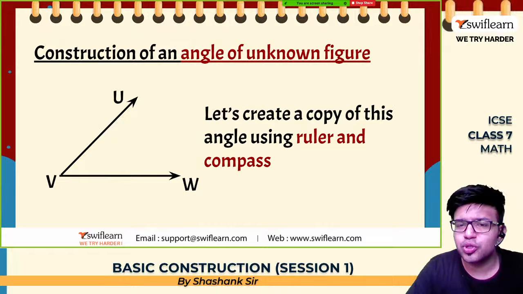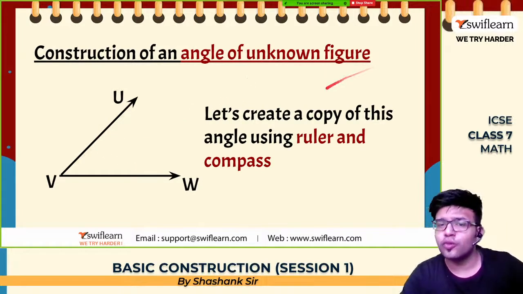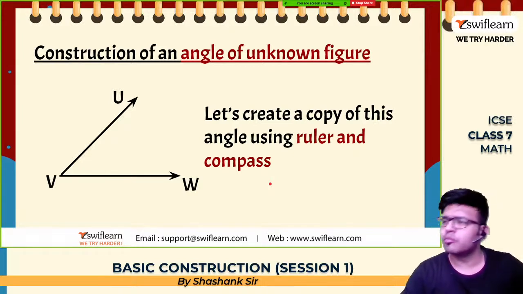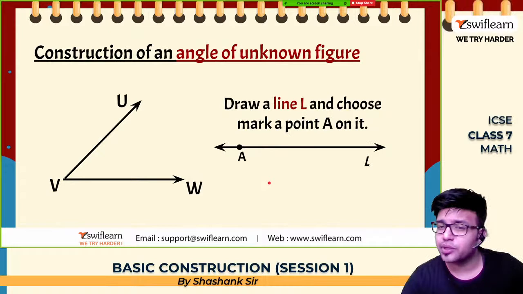Okay, so how to draw this? Construction of an unknown figure. Let's create the copy of this angle using ruler and compass. Ruler means scale and compass is the one which rotates. You can draw circle. So first thing first, draw a line and mark any point A on it. एक line draw करो.